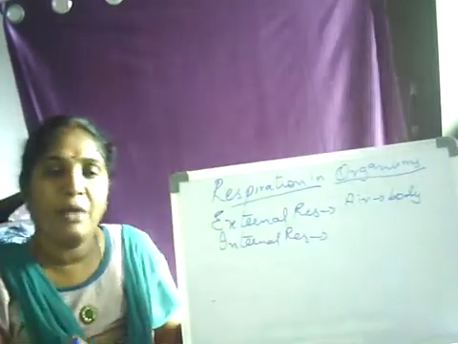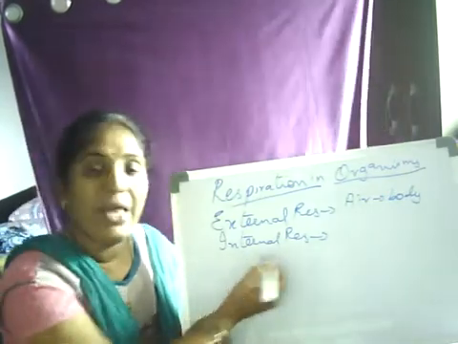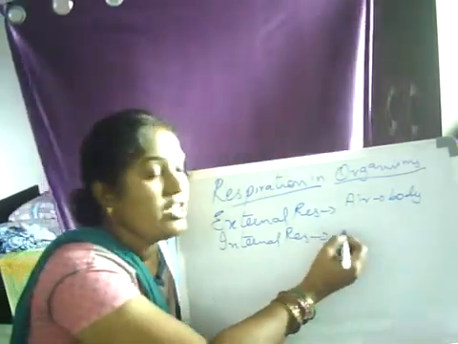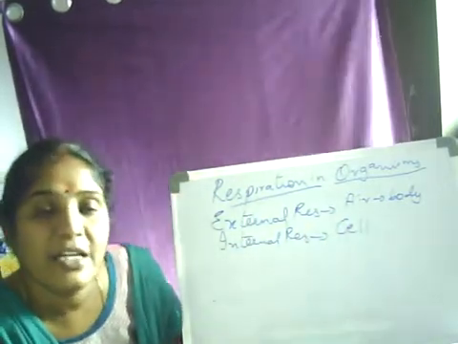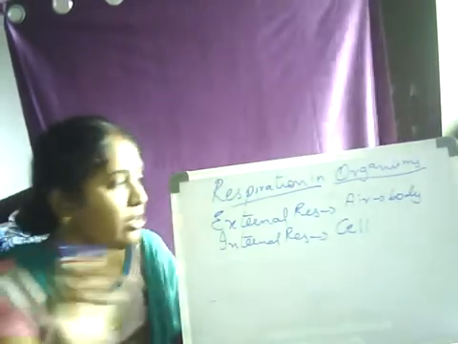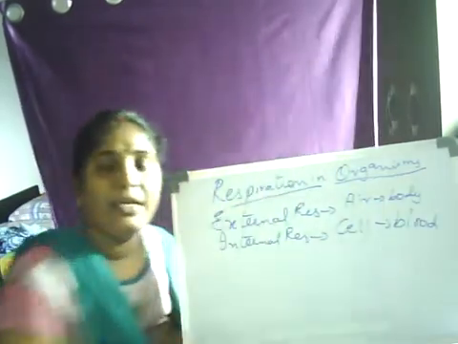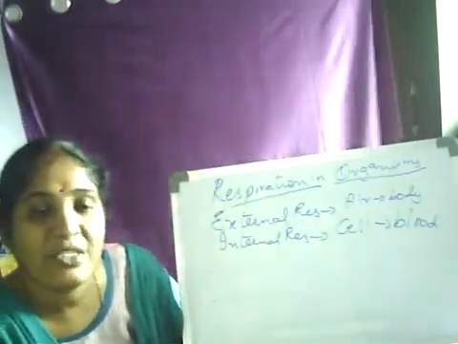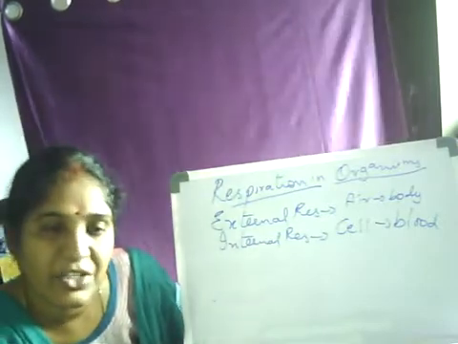Now from our body, it is reaching each and every cell. So when the oxygen reaches each and every cell, that we call internal respiration. How is it reaching each and every cell? Good. With the help of blood. It is reaching each and every cell. That is what we call internal respiration.